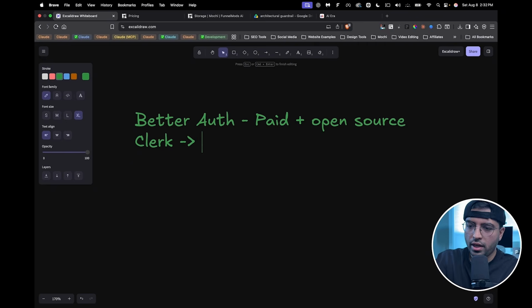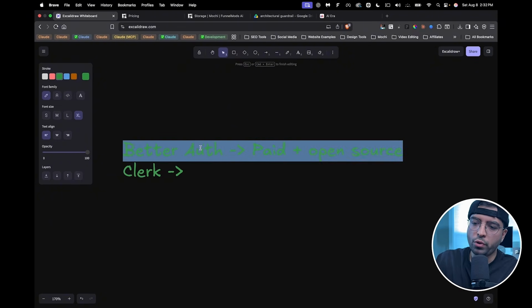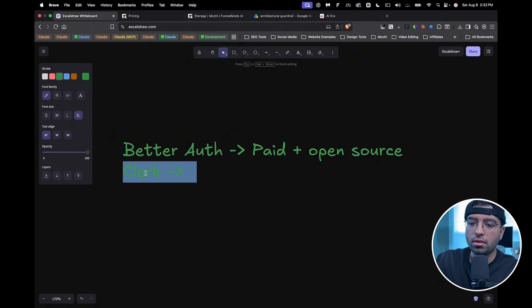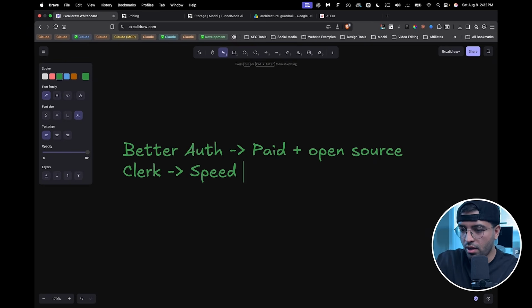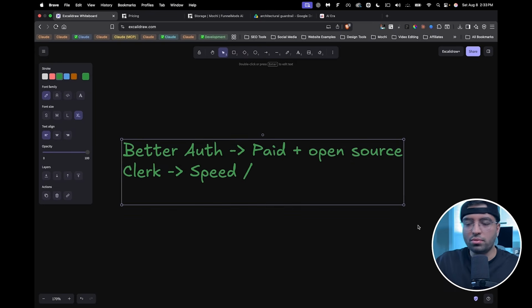And then you have Clerk. And both of these have two different sort of offerings, right? Better Auth focuses on maximum flexibility and making it open source, but you don't get any of the things you get on Clerk. Clerk focuses on speed and more on things like giving you audits, session management, all the stuff that you can do in a dashboard that you don't get with some open source tools. And so you need to compromise on one or the other in order to get exactly what you want.